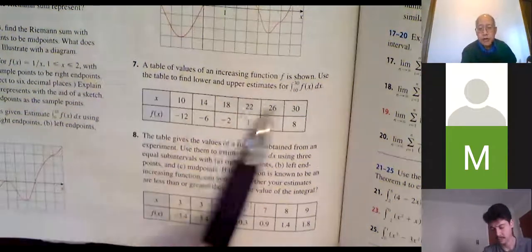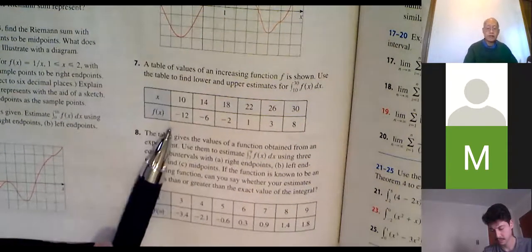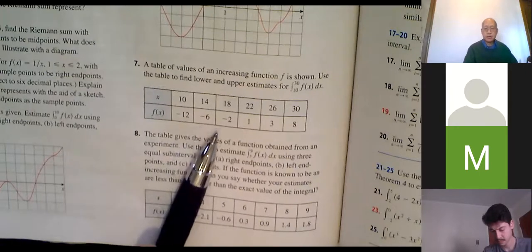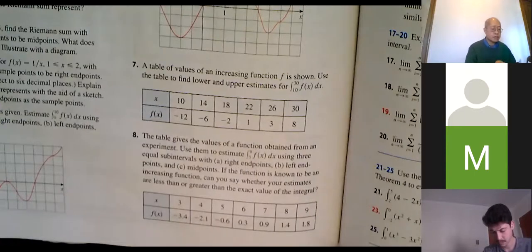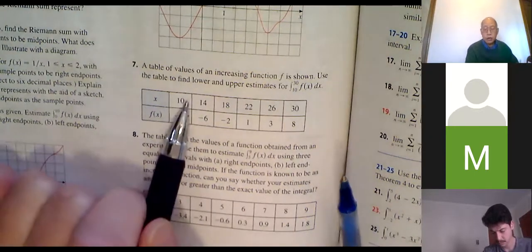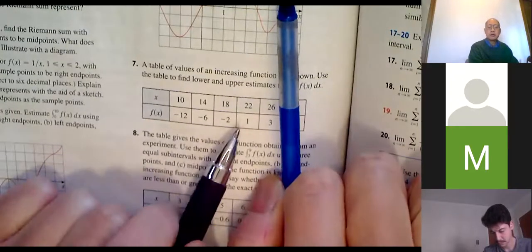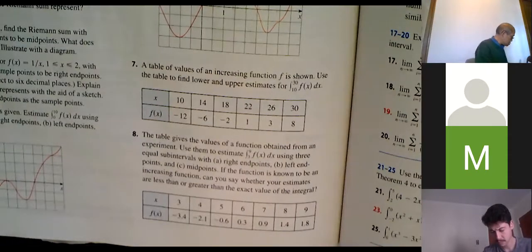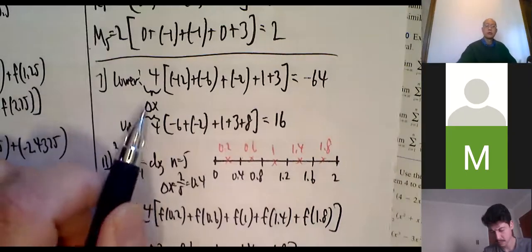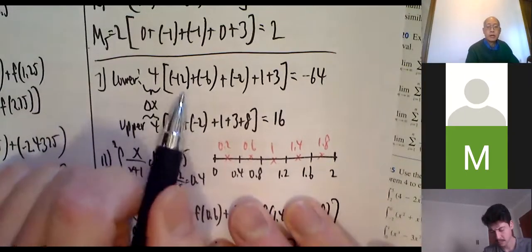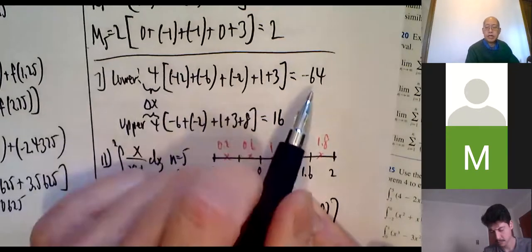Now, you can see from the table, it's an increasing function. So the lower number is always the left endpoint, right? Negative 12 is less than negative 6. Negative 6 is less than negative 2. Negative 2 is less than 1. 1 is less than 3. 3 is less than 8. So for the lower estimate, my delta x is 4, and my heights are negative 12, negative 6, negative 2, 1, and 3. Punch it in your machine, negative 64.